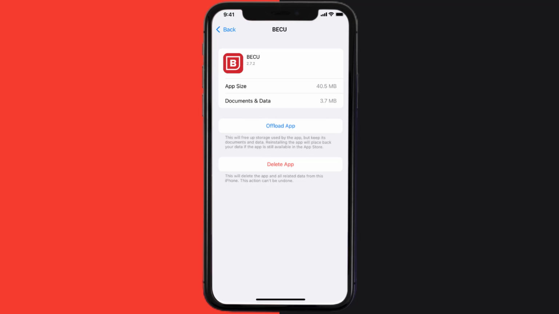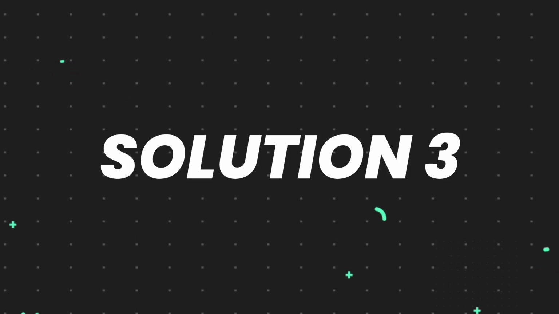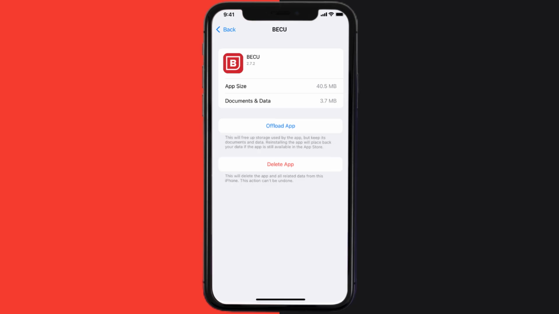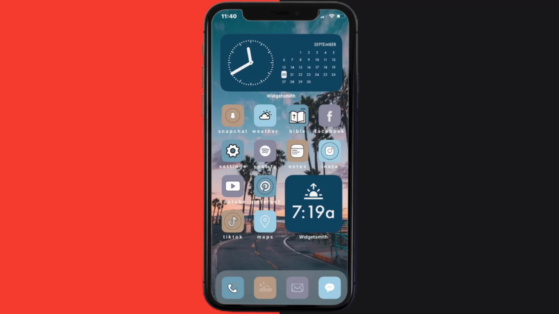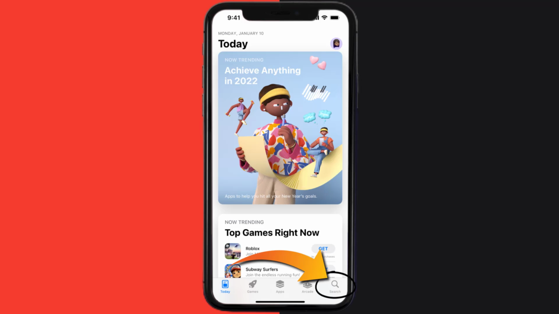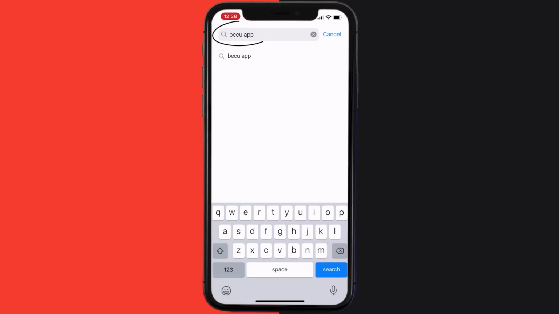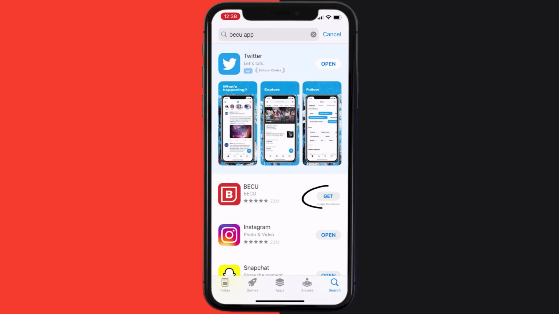This should fix the issue, but if it doesn't, then you need to completely reinstall the app. Follow the on-screen instructions to navigate all the way to the app page. Once you're on this screen, tap on Delete App to uninstall the app from your device. Once uninstalled, you need to open up App Store and then search for the BECU app right over here in the search bar. And then click on this Get button to install it back on your device.